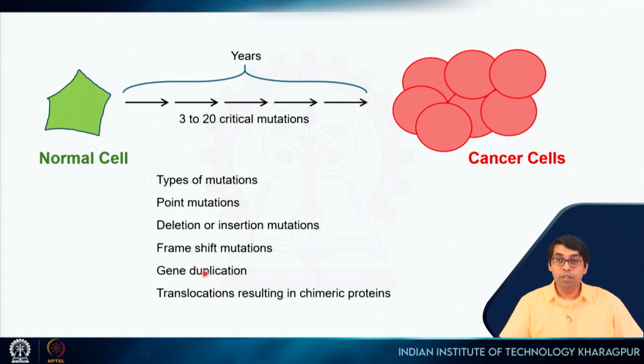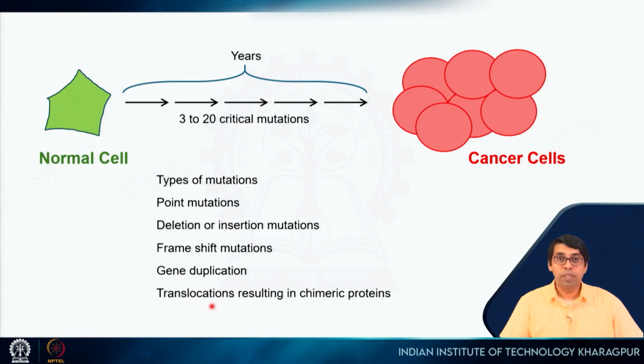It can also be gene duplication, so a particular gene, let's say it helps the stem cells to divide, right. Now that particular gene is duplicated due to errors in replication. So instead of one copy, you have maybe 3 or 4 or 10 copies, right. So then the amount of protein that will be produced will be more, and that can create problems, right.